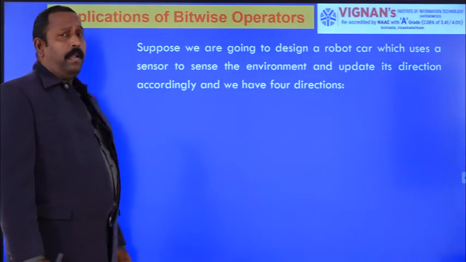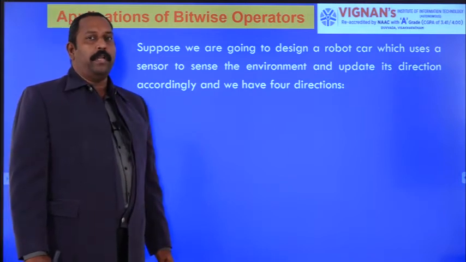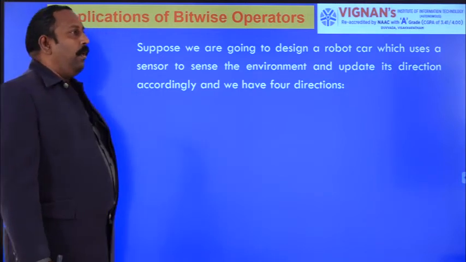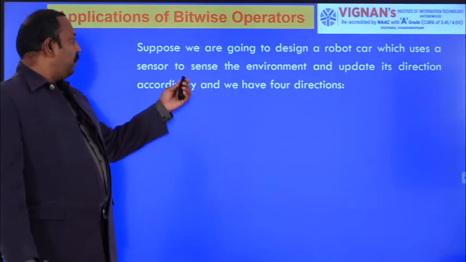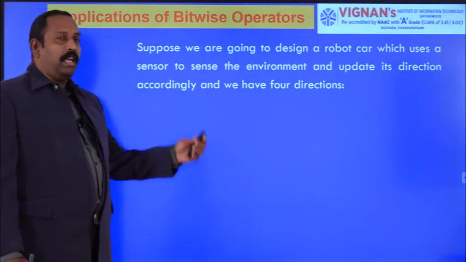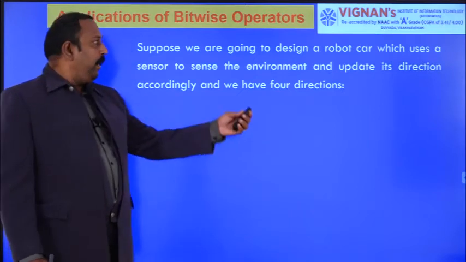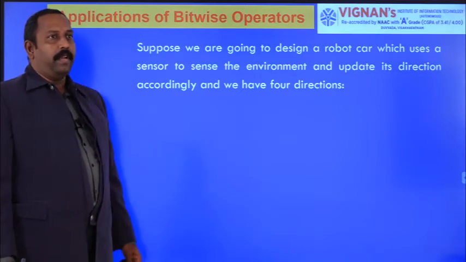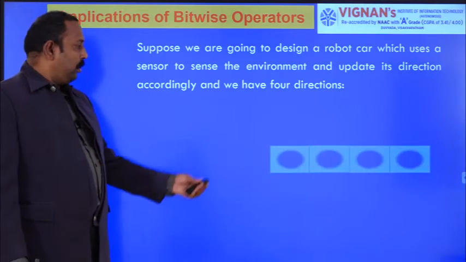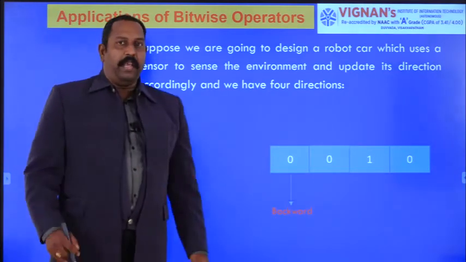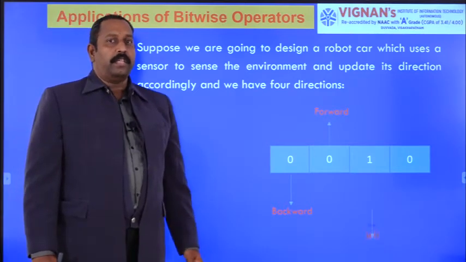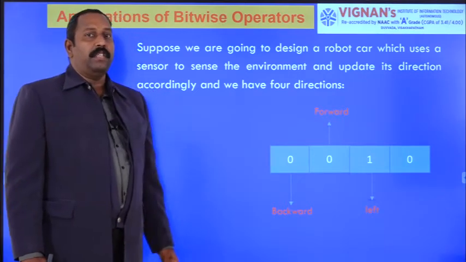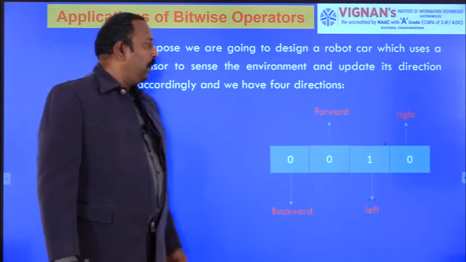When coming to the applications of the bitwise OR operation in Python, suppose you want to design a robot car that uses sensors to sense the environment and update its direction accordingly. For example, there are 4 directions: one is backward, next is forward, next is left, and next is right.